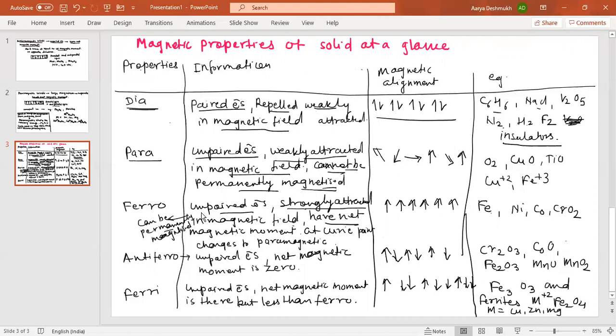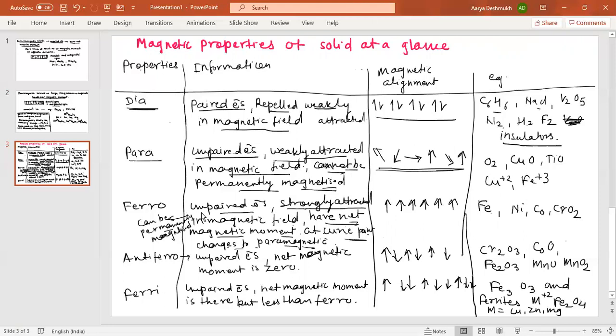At the Curie point, they change to paramagnetic. Curie point is the temperature where the ferromagnetic, antiferro or ferrimagnetic can be changed to a paramagnetic one. It means the alignment is changed to this pattern: randomization of the magnetic moment alignment.